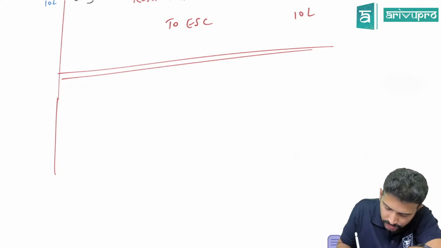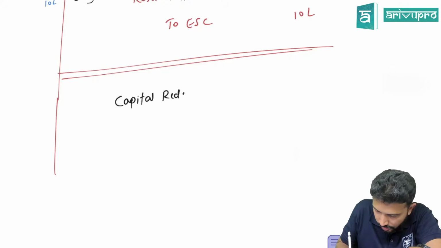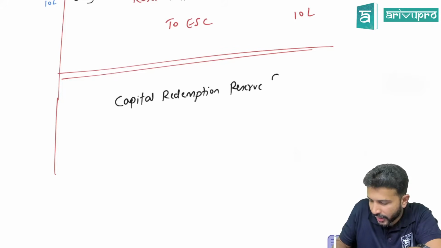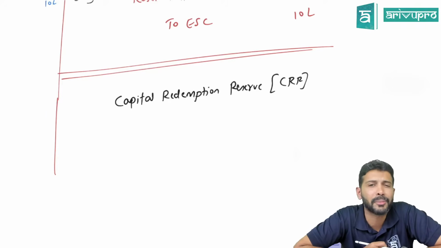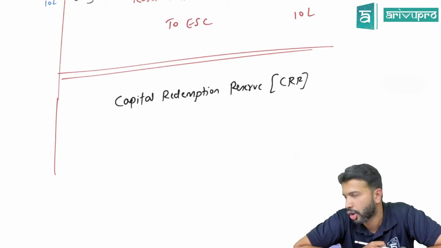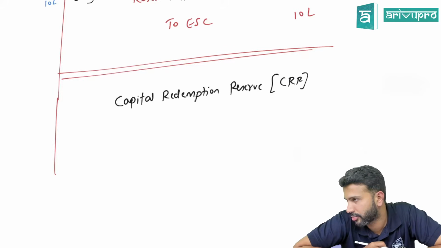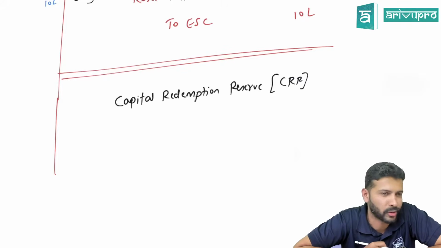The first reserve is capital redemption reserve, or for our class purpose, the pet name is CRR. Short form is accepted in class, not accepted in exams. In your books, you can write it freely. In examination, please don't write it.